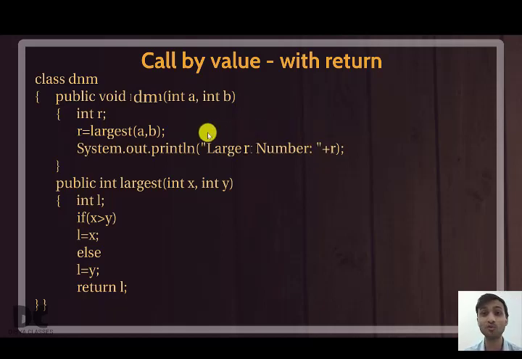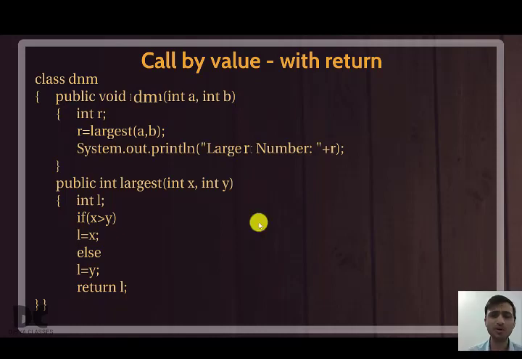So you need at least two functions to have some interaction. With only a single function you cannot use call by value with return. There is only a single function, whom will you give to and who will return to you, right? So minimum two functions are required for this type of programming that we'll be doing in class 10. Till class 9 we had only one function, so there was no concept of call by value. But now we'll be using this concept of call by value with return, no return, call by no value.